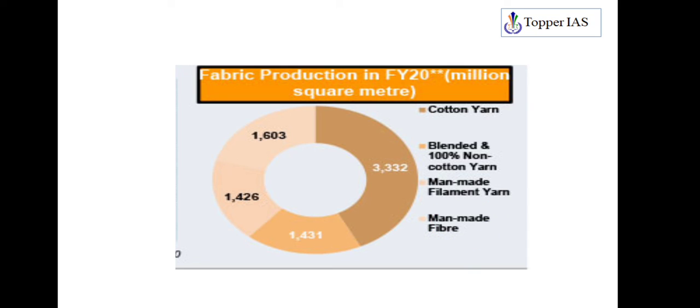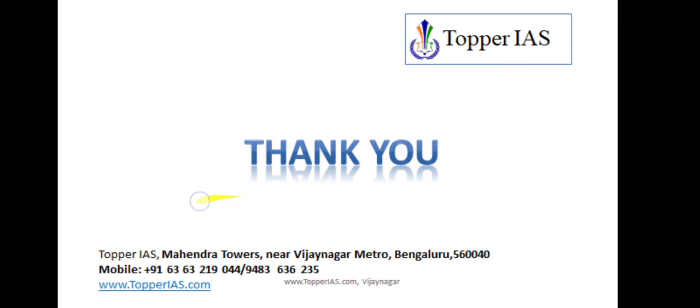Why am I saying this point? Because of the production linked incentive scheme the government has come out with, and in that scheme they are trying to promote man-made fiber. Man-made fiber, so artificial ones, nylon and all this stuff. They want to promote this, because as of now in India natural cotton dominates in fabrics. So by promoting man-made fibers also, you are going to promote the entire industry as a whole. Okay, so these are the basic raw materials and basic status of the textile industry in India.